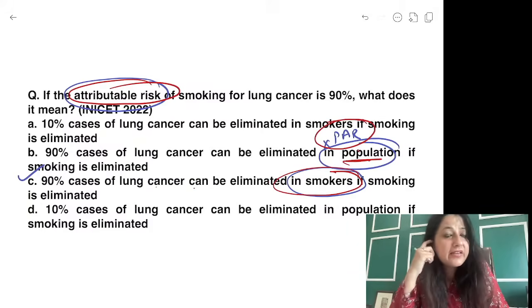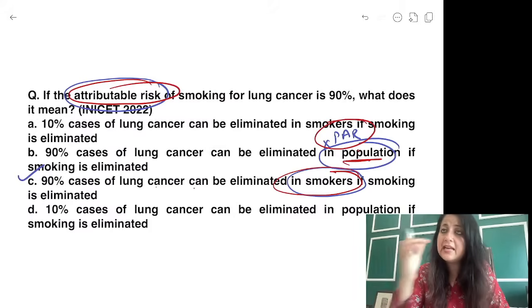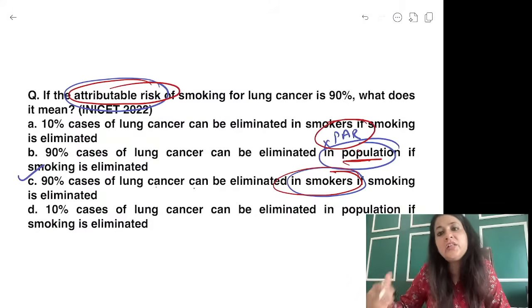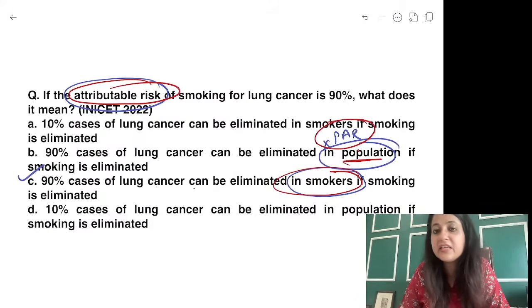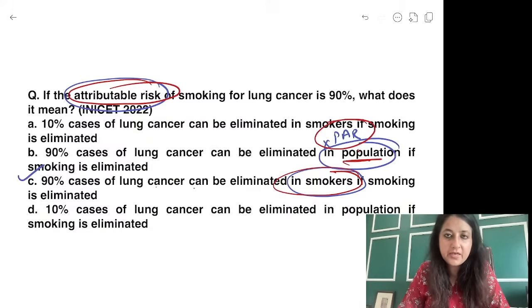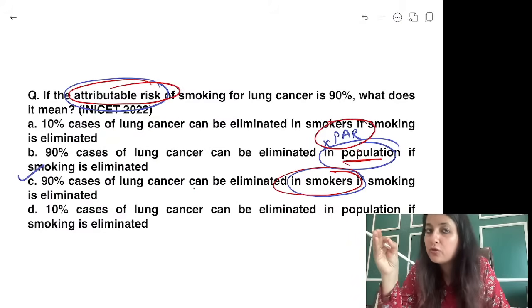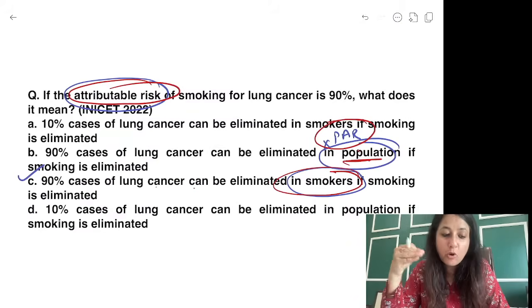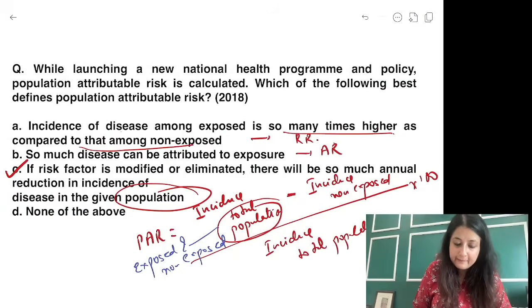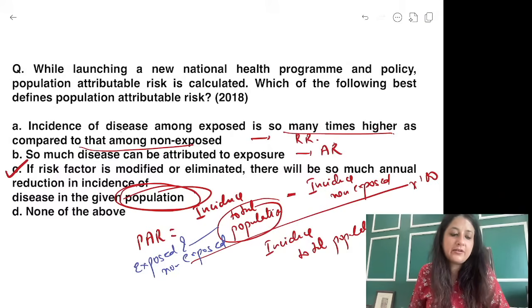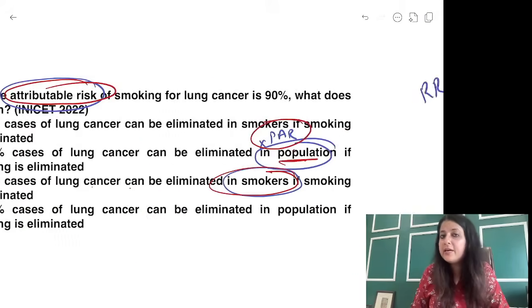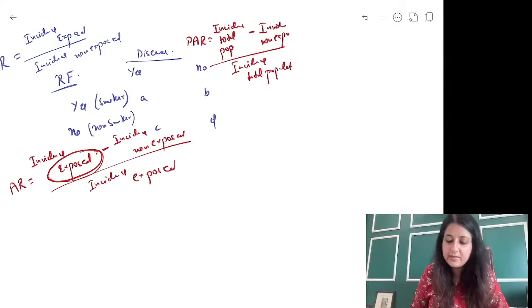क्योंकि exam बहुत near है guys, we can't go into too much of detail. The buzzword you are going to remember, that's why I'm giving you all the different types of questions that could come. After the class finishes, just go through once these questions and you will be so good in Epid, okay? If the buzzword comes smokers, exposed group, it is attributable. If they say population attributable, जैसे यहाँ पे था, in the population, what is your answer? Population attributable risk. Clear? कभी हड़बड़ी में आंसर मत करना, अभी numericals भी आएंगे तो हो जाएगा.